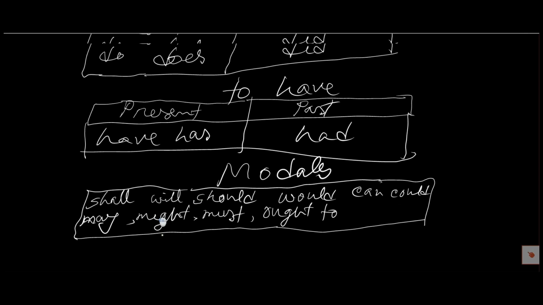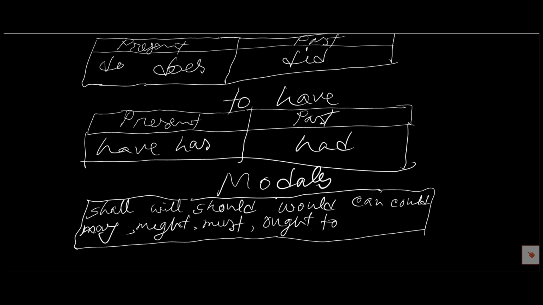I repeat, the modal verbs are shall, will, should, would, can, could, may, might, must, ought to, and there are other modals also. These verbs can only be used as auxiliary verbs. They cannot be used as principal verbs, and that's why these are called modals.